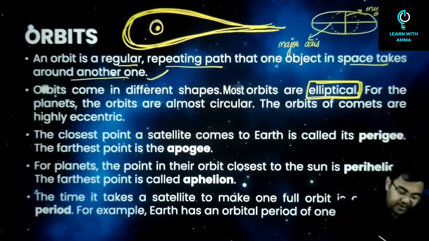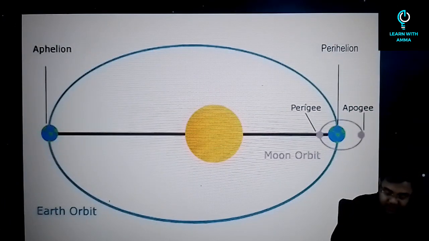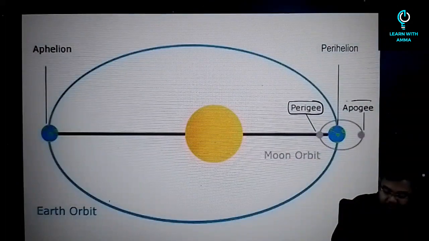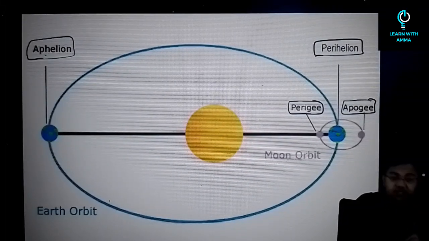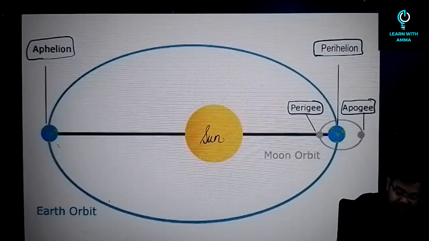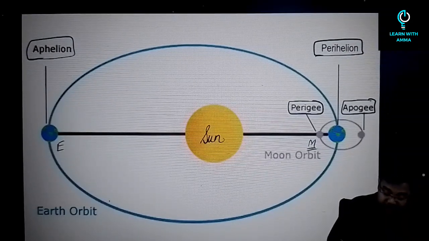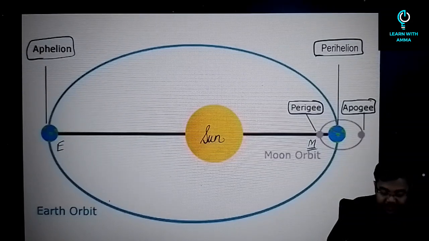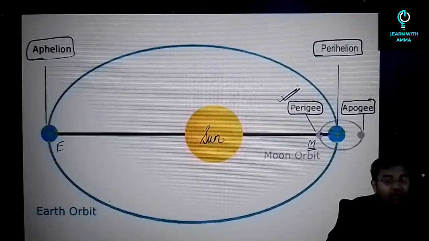Alright, now there are a few terms that are very, very important when it comes to an orbit. If you look at this particular picture, you have a few points: perigee, apogee, perihelion, and aphelion. These are four terms that you should know. Of course, this is the sun, this is the earth, this is the moon, correct? Now when something is orbiting the earth, the point where it comes nearest to the earth is called the perigee.